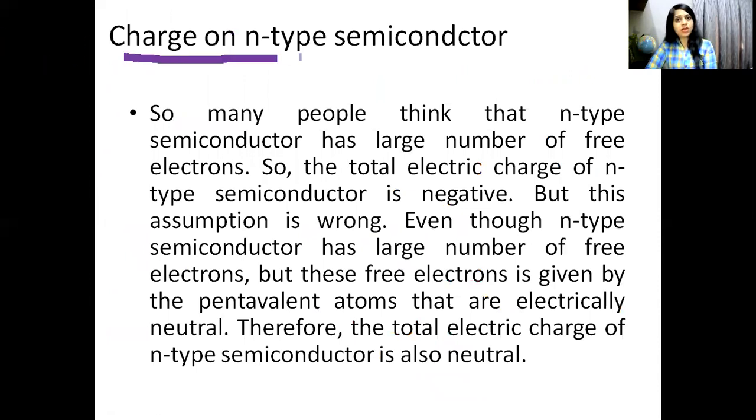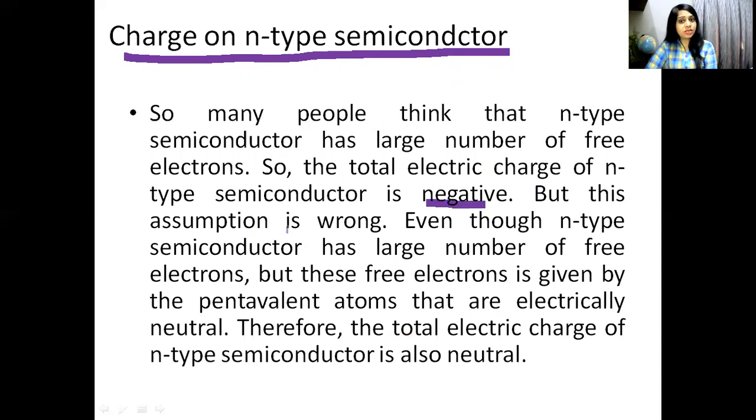Now what about the charge on an n-type semiconductor? Many people think that an n-type semiconductor has a large number of free electrons, because we have added a pentavalent impurity and one electron was free. So we may think that there are so many electrons, so the total electric charge of an n-type semiconductor must be negative. This is what we think.